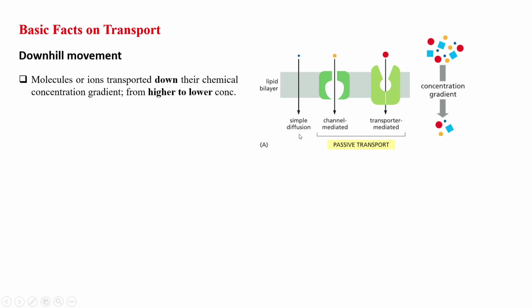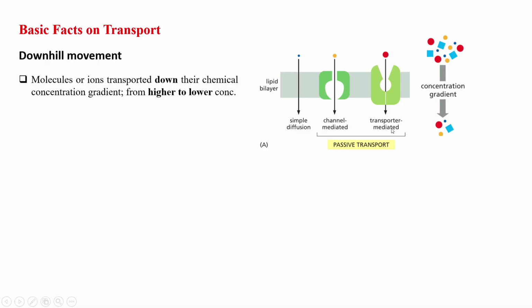Here a transporter is not required, for molecules like steroid hormones and other hydrophobic molecules, or the movement of urea. These occur by simple diffusion, as do gases that move through the plasma membrane. And another is mediated by channels. So channel mediated transport is also downhill movement. That means the movement of the molecule occurs from higher to lower concentration.